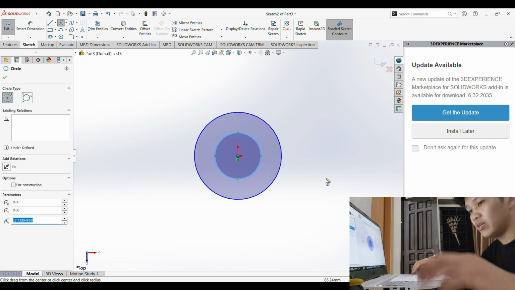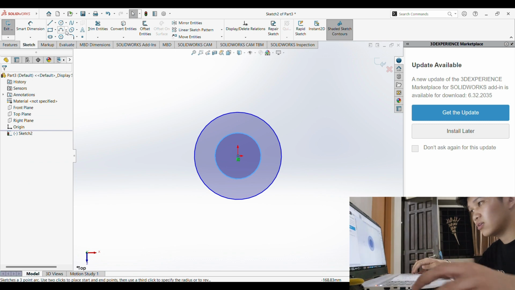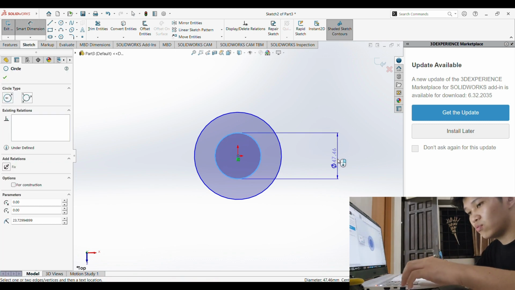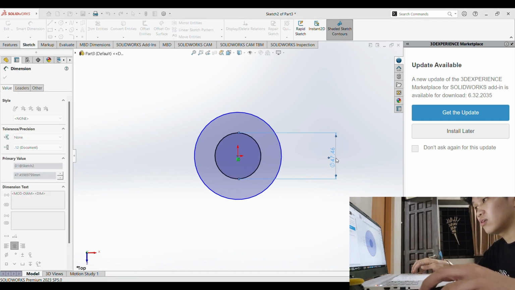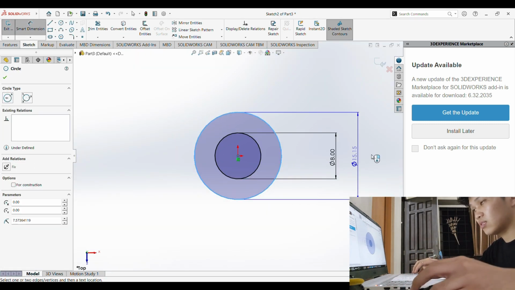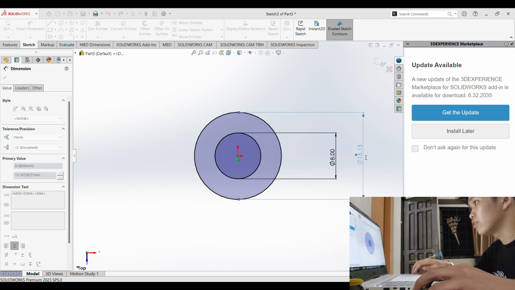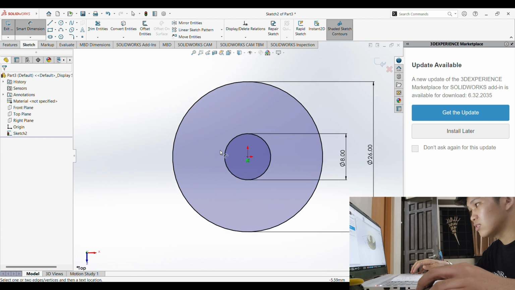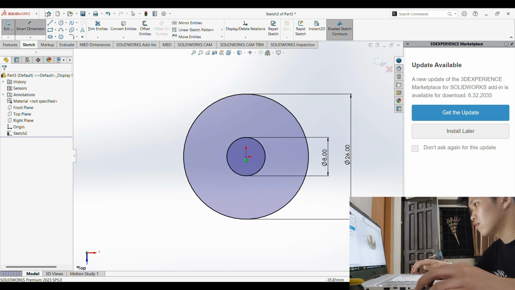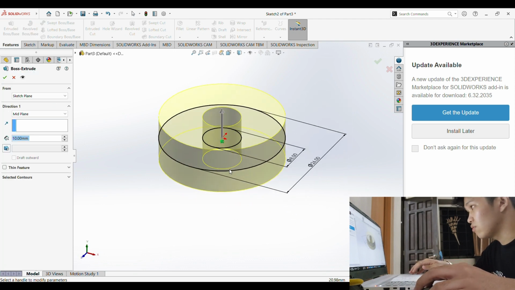The dimensions should be 8. This should be 8, and this big one should be 26. Okay, there we go. Yeah, 26. Now we're gonna extrude it. And the size should also be 5. So don't forget to put it in a mid plane, so it'll be easier for you later on. So we're gonna click, let's check, then there we go.